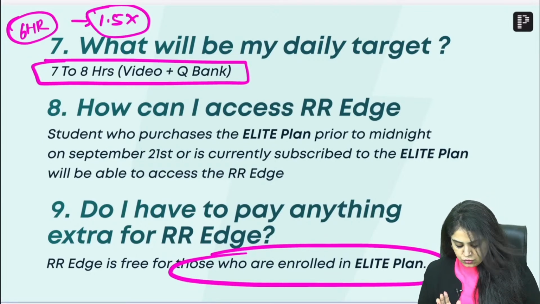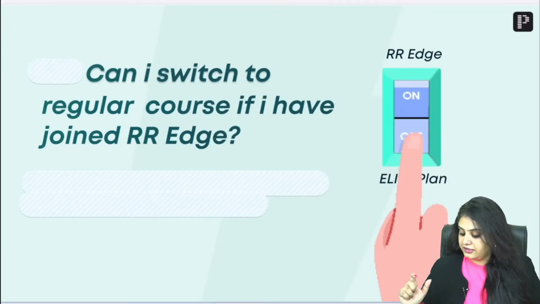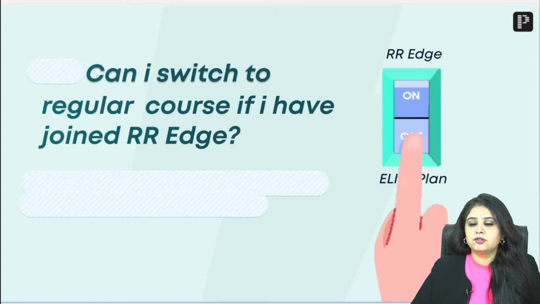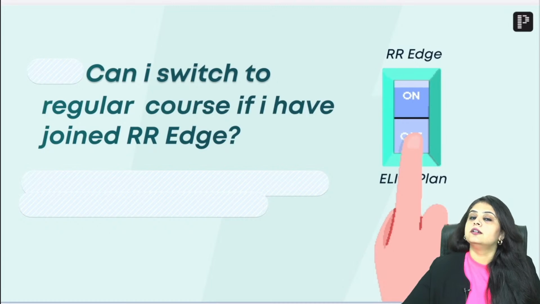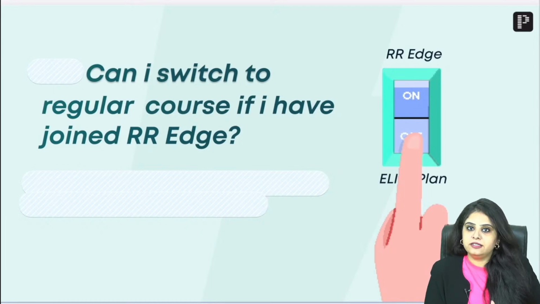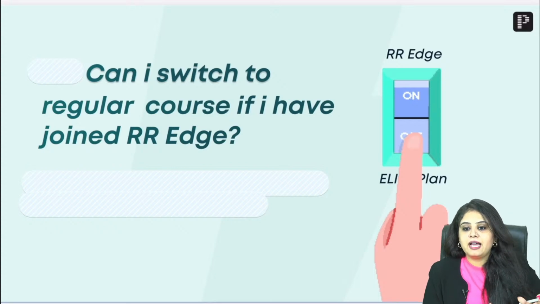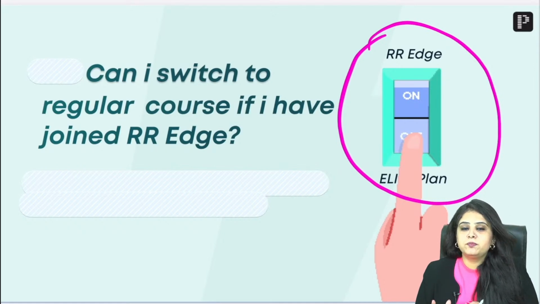Okay, next, another very common question. Students were asking, ma'am, if I start following this, and how many of you, you can just let me know in the comments also, because I was getting this question a lot. Ma'am, I am already following a particular timetable. You had given us a timetable earlier, or some other faculty had told us a timetable, and I have made my own schedule. I am on track. I am following it. I don't want to follow this whole schedule. I will come on and off in this schedule, but I have my own set of things to follow. So can I switch back and forth? Will I get that option of switching between my plan and this edge plan that is going on?